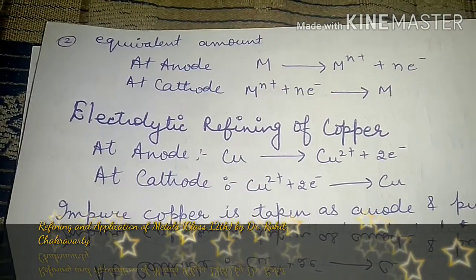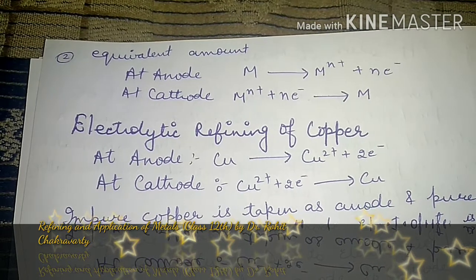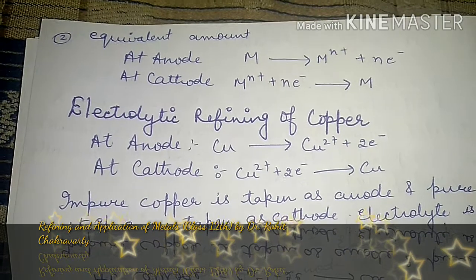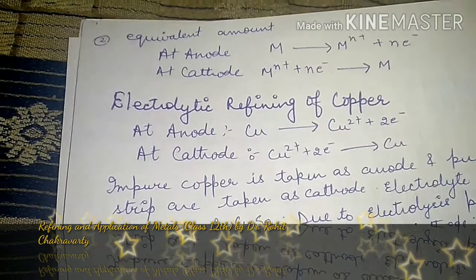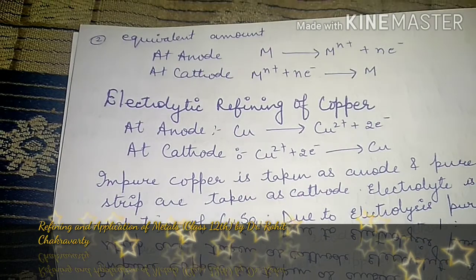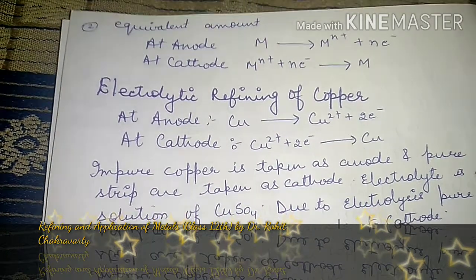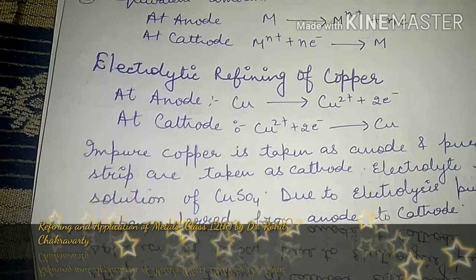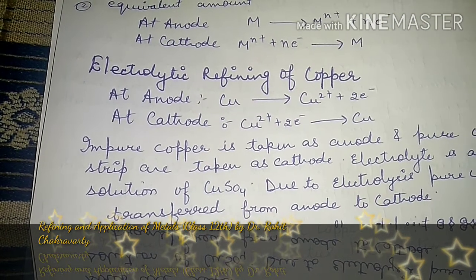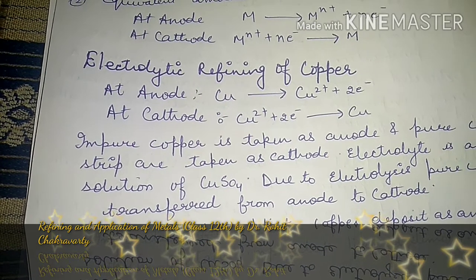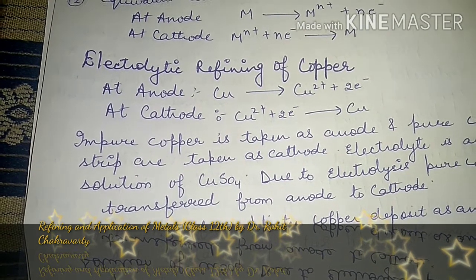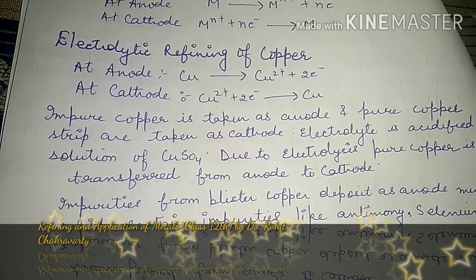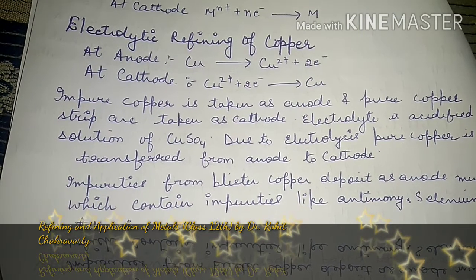So for electrolytic refining, I have given an example. At anode, M, oxidation will occur, there will be a loss of electrons, so it gets converted into Mn+ ions. Alright, so these are cations, and on cathode there will be a reduction, so there will be an absorption of electrons, and it gets converted into metal. So for electrolytic refining, the example is your copper. Here you can see copper loses electrons and gets converted into copper ions. At cathode there will be a reduction, copper ions take the electrons, and there will be a deposition of copper metal.